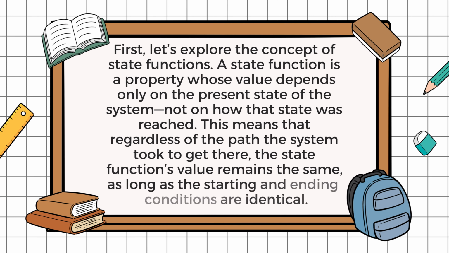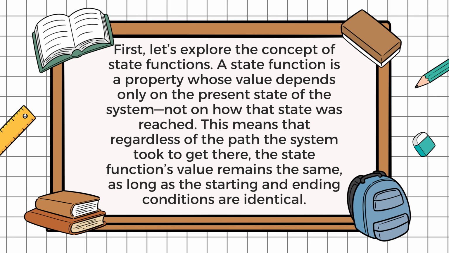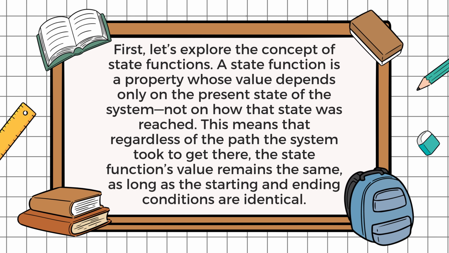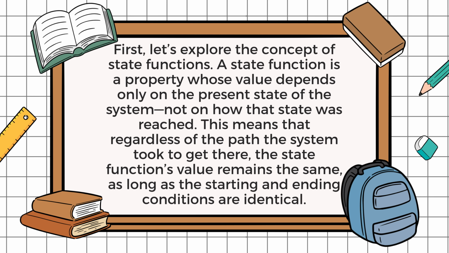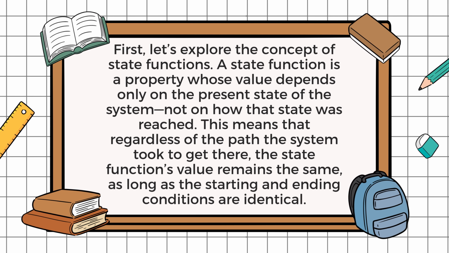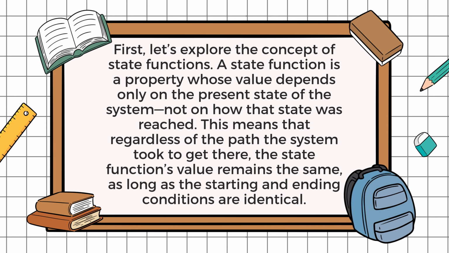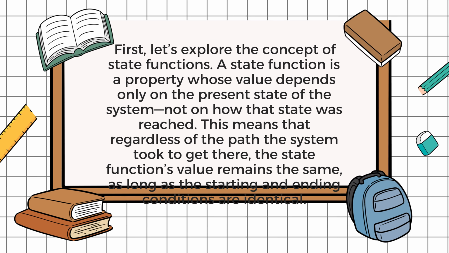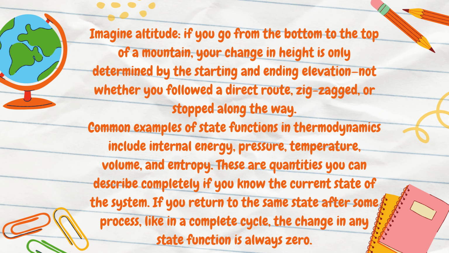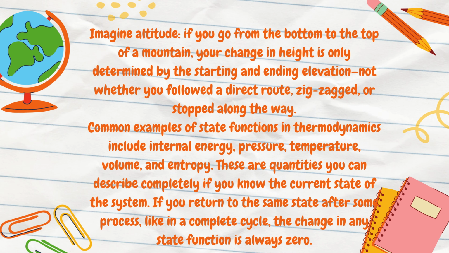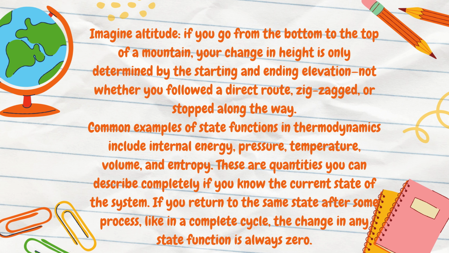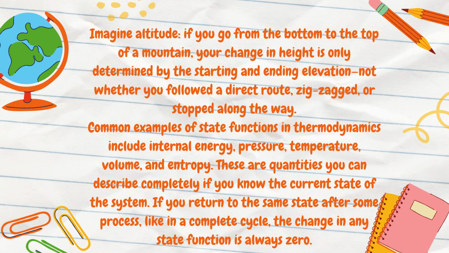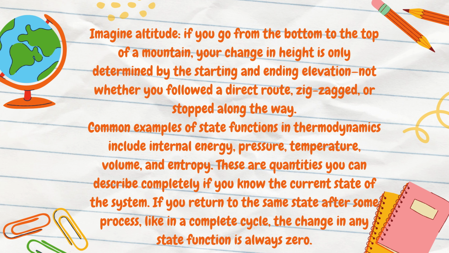A state function is a property whose value depends only on the present state of the system, not on how that state was reached. This means that regardless of the path the system took to get there, the state function's value remains the same, as long as the starting and ending conditions are identical. Imagine altitude. If you go from the bottom to the top of a mountain, your change in height is only determined by the starting and ending elevation, not whether you followed a direct route, zigzagged, or stopped along the way.